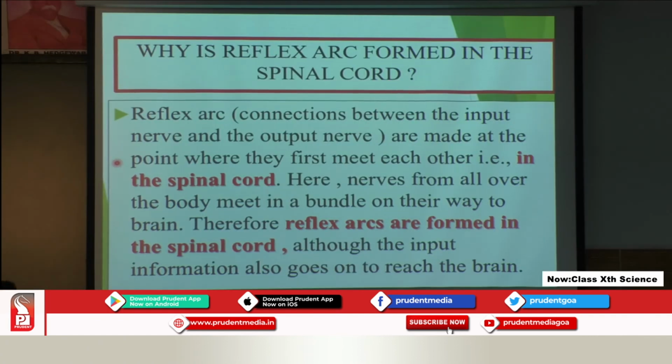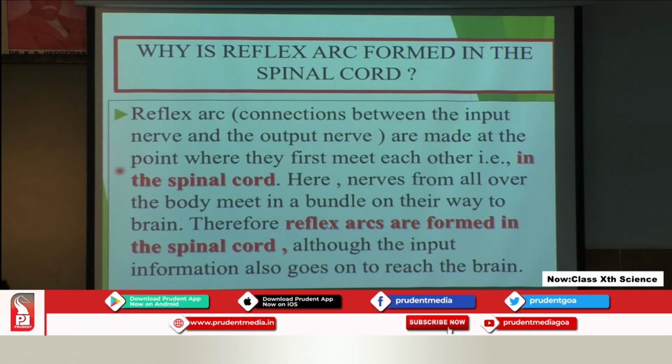Why is the reflex arc formed in the spinal cord? Why only in the spinal cord and why not in the brain? Reflex arc is the connection between the input nerve and the output nerve. Here the input nerve is the sensory nerve, and the output nerve is the motor nerve. So the reflex arc is made at the point where they first meet each other, that is in the spinal cord.